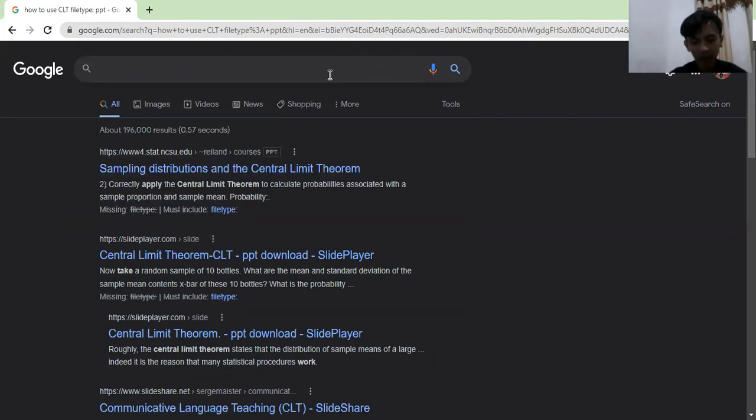And the last is you can use Google search to do math. You can use the Google calculator.